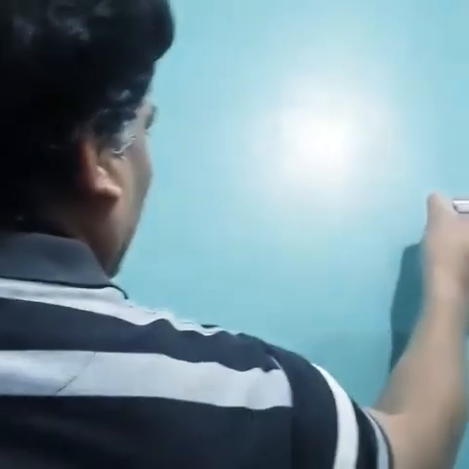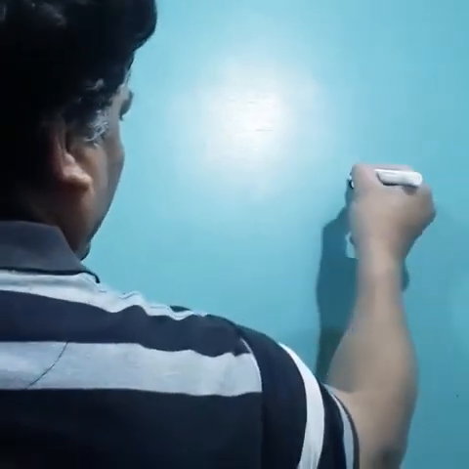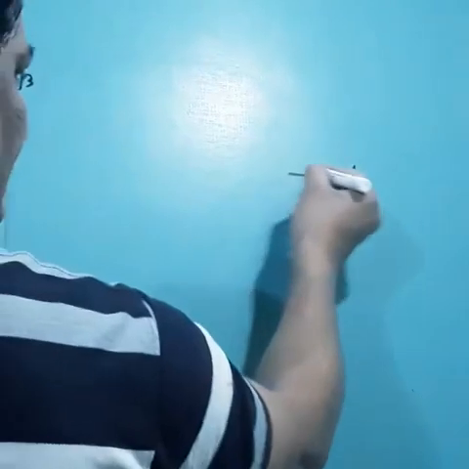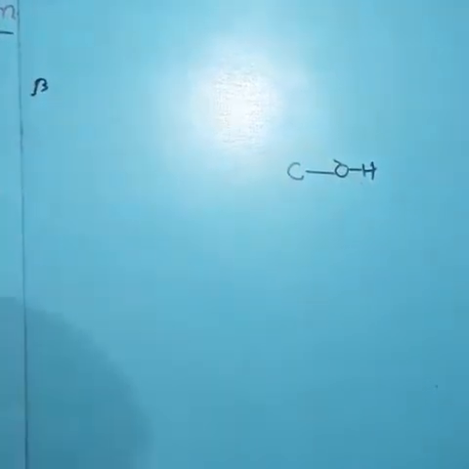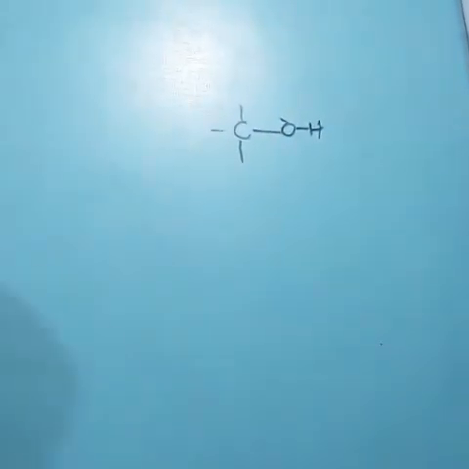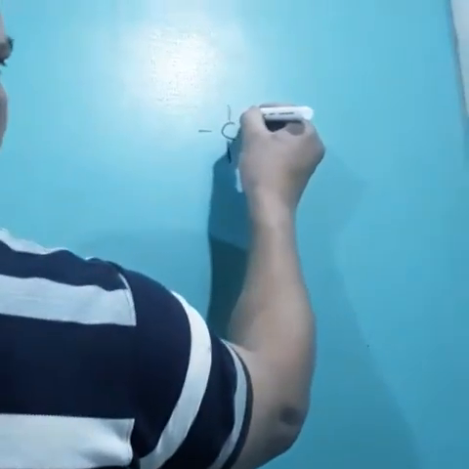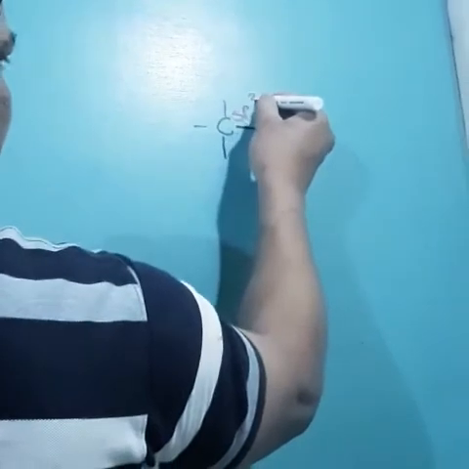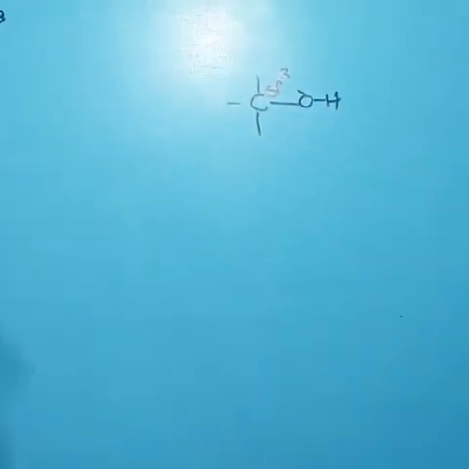Now the second type. Say this is the OH functional group attached with carbon, and suppose the carbon is again attached with 4 different atoms or groups, therefore its hybridization state is sp3.